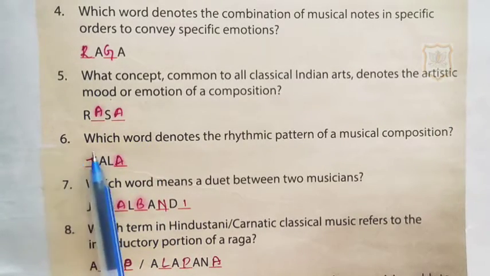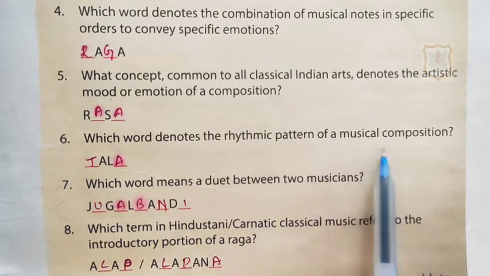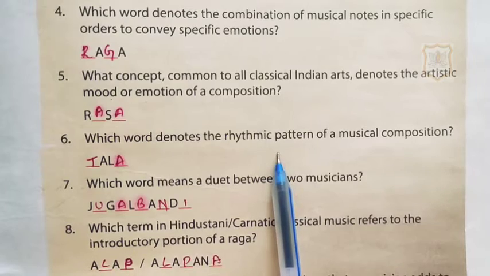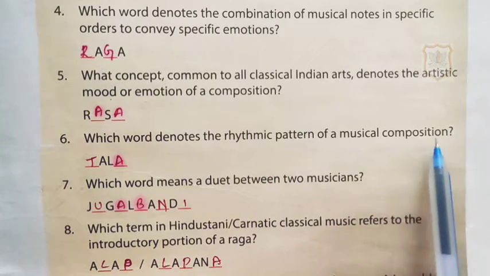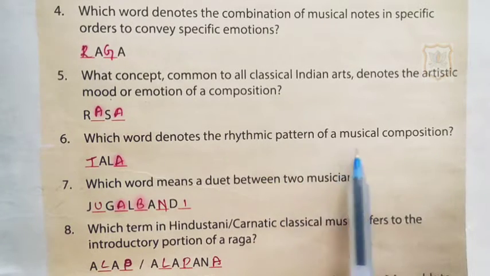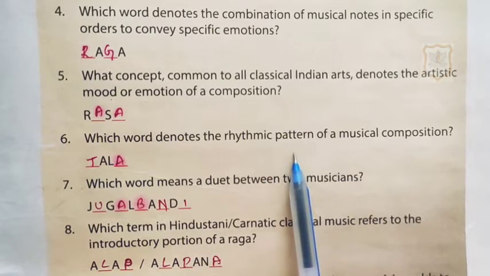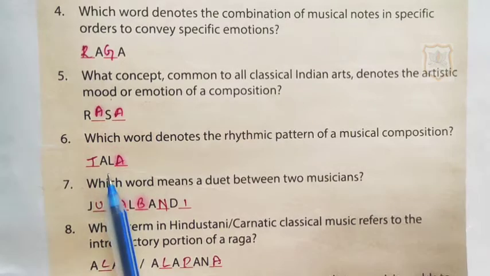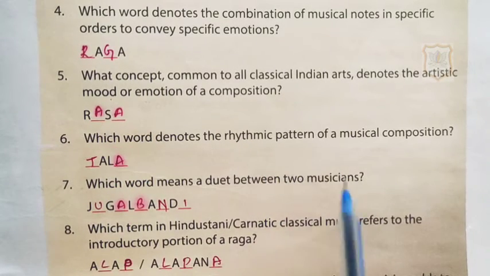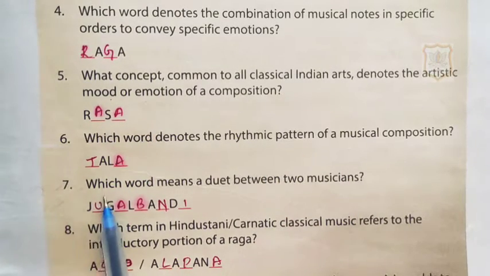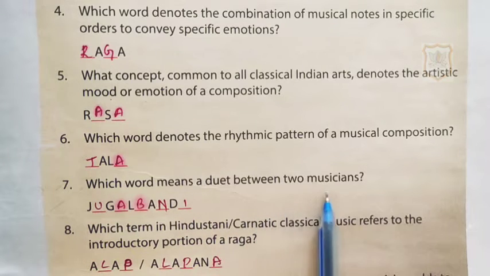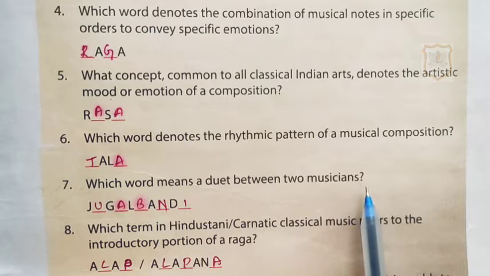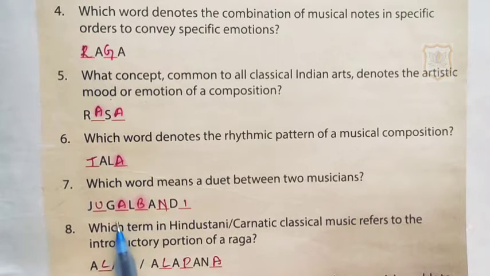Now sixth one, which word denotes the rhythmic pattern of a musical composition? A musical composition, a song, has a rhythmic pattern, and that pattern is called taal. So the word taal denotes the rhythmic pattern. Now seventh one, which word means a duet between two musicians? When two musicians are doing a duet, that is called jugalbandi.